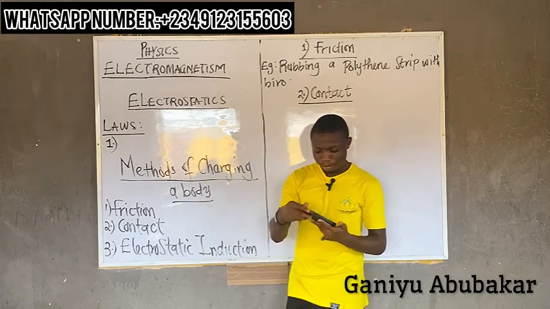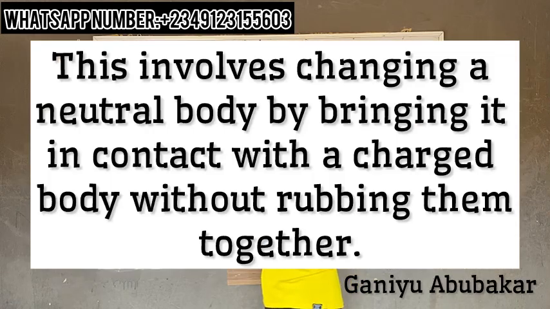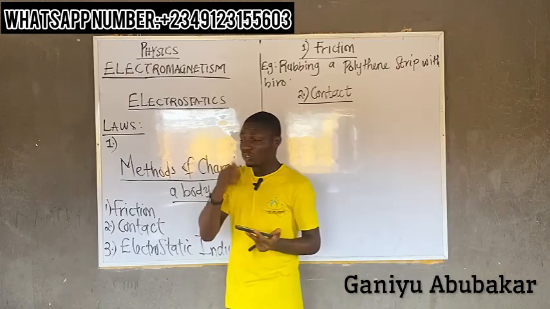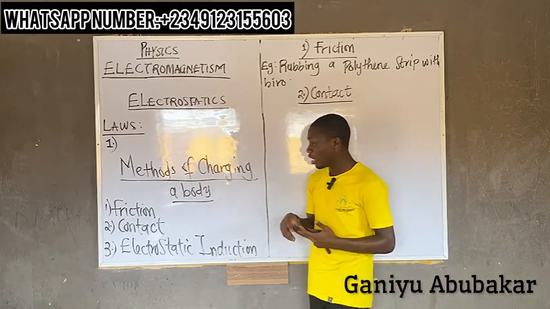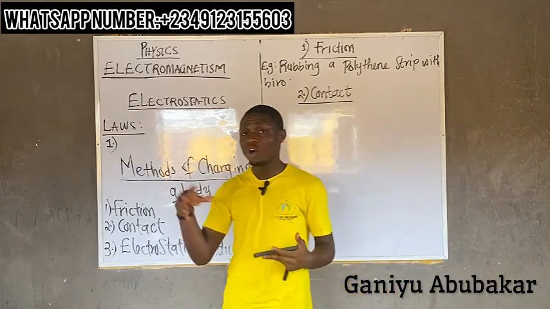Definition: this involves charging a neutral body by bringing it close to a charged body without necessarily rubbing them together, as shown below. I'm going to draw a diagram for explaining by contact.